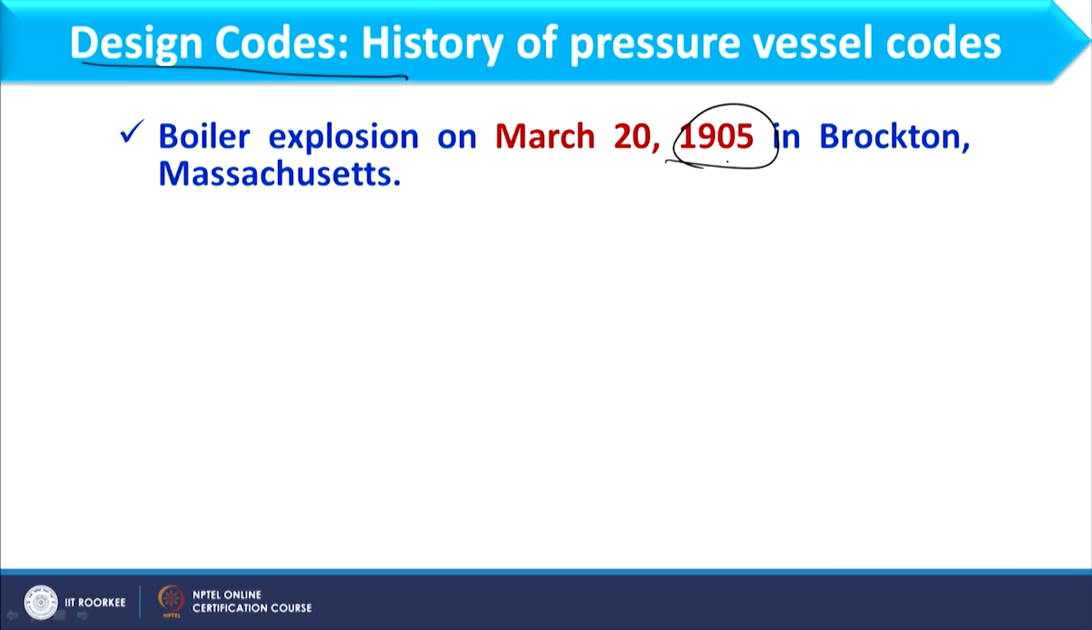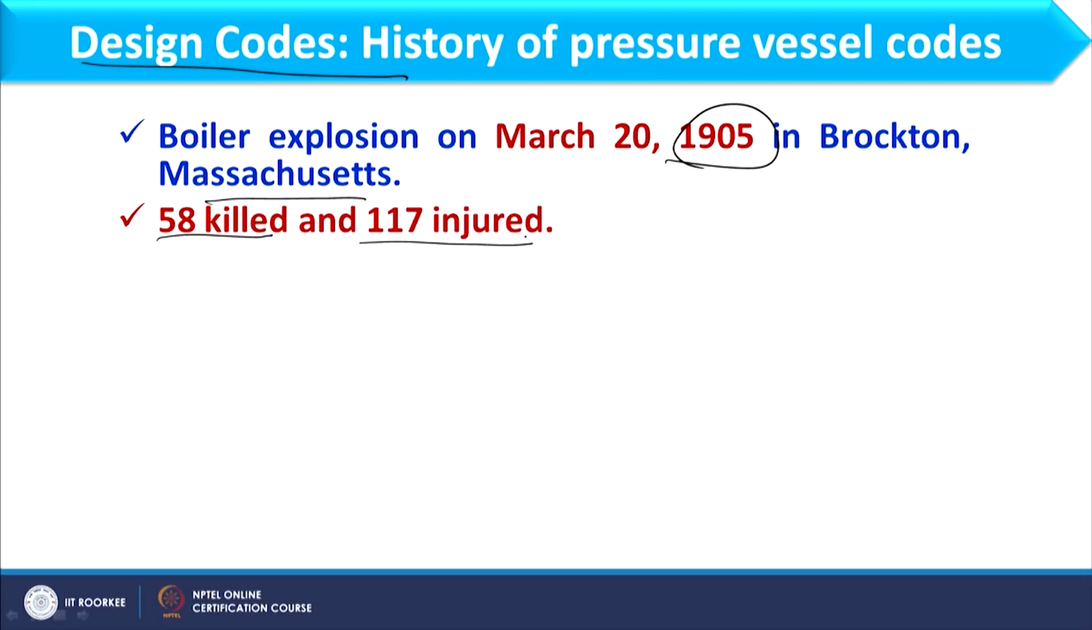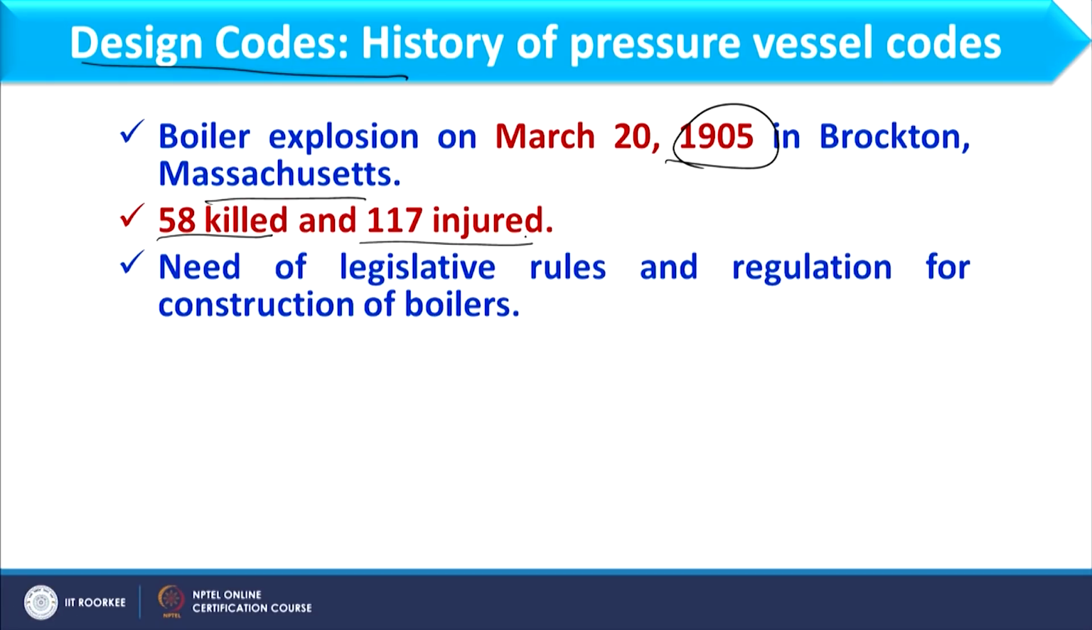In 1905, in Massachusetts, there was a boiler explosion. In that explosion, 58 persons were killed and 117 were injured. After this massive loss, there was a need for legislative rules and regulations for the construction of boilers. So, after that incident, the government thought to provide some guidelines, so that those guidelines can be followed for the design of boilers.